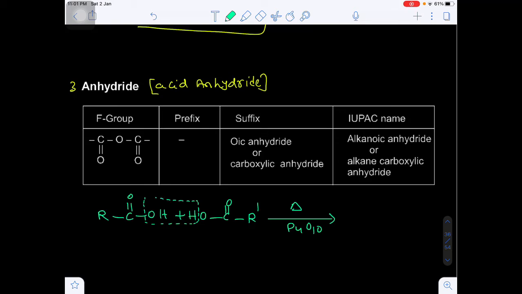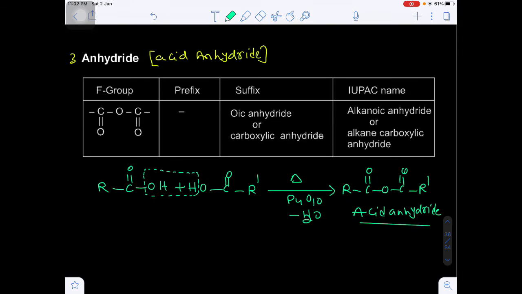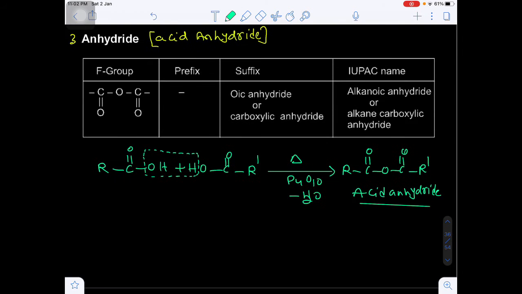That means one carboxylic acid loses the hydroxy group and the other loses hydrogen to form R C double bond O, C double bond O R dash, by loss of what? Water. So this is called acid anhydride. Once again, when 2 monocarboxylic acids are heated, by the loss of a water molecule they form the acid anhydride.